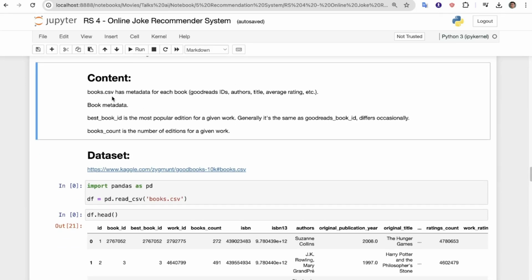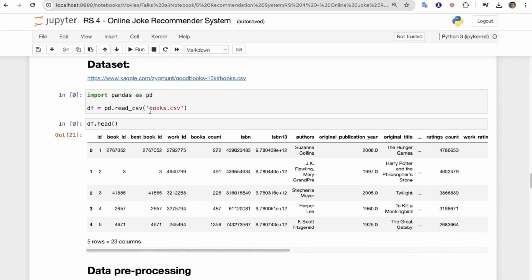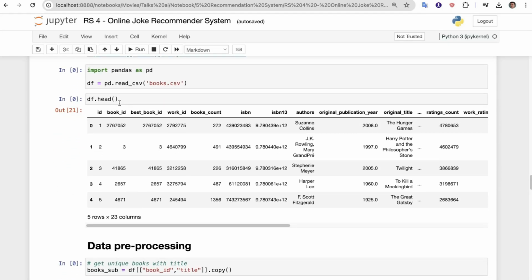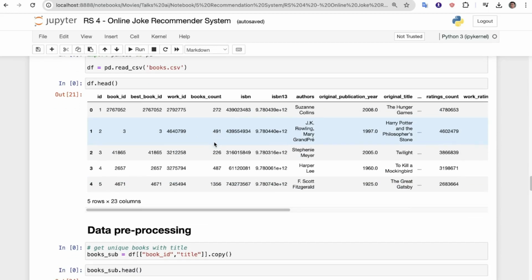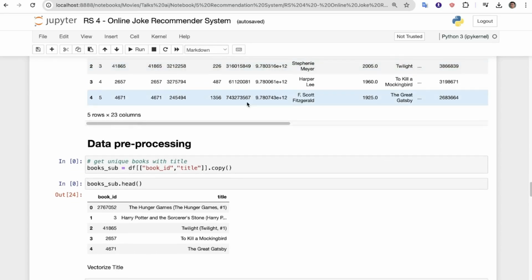Again we have the content in our books.csv, and now we have also imported that. If we check the head, you can see how our book data looks: book id, best book id, work id, books count, isbn number, and all this required information.